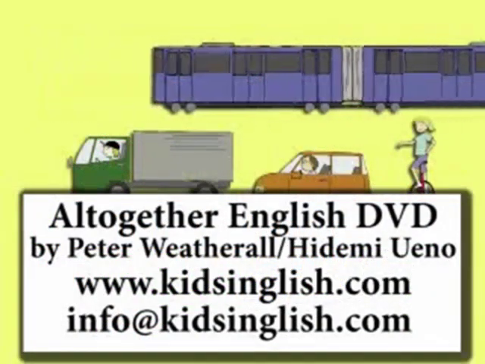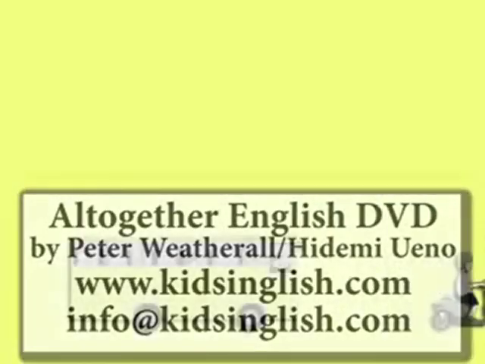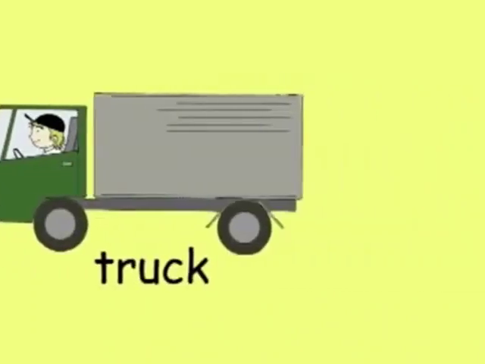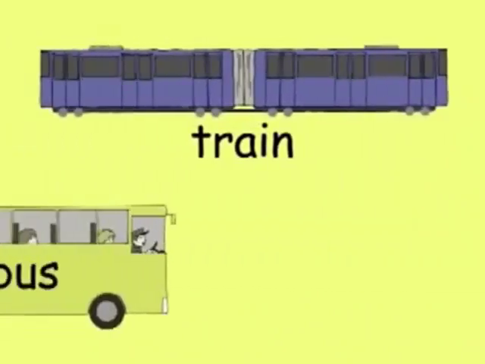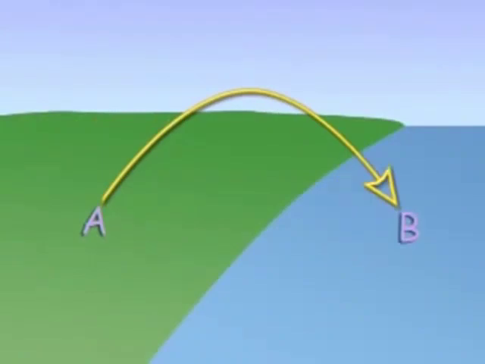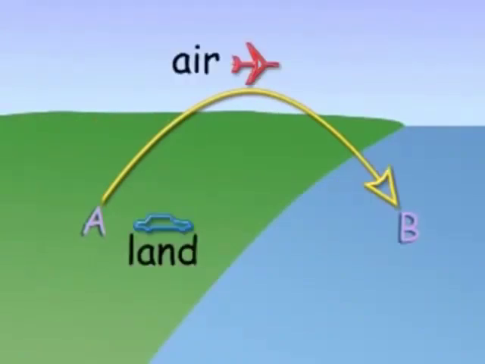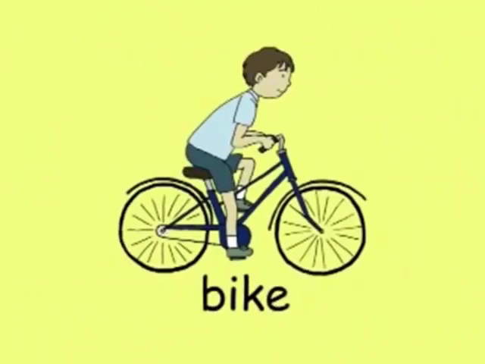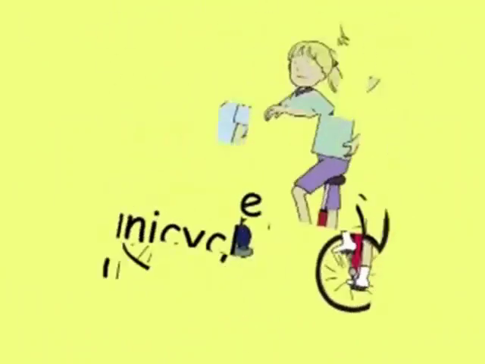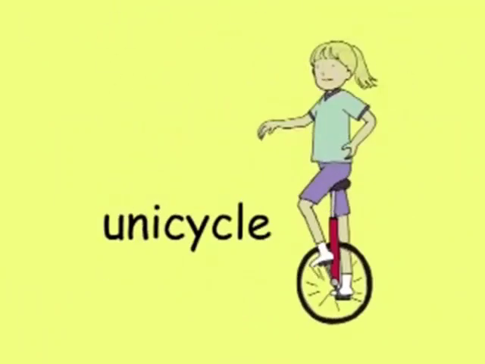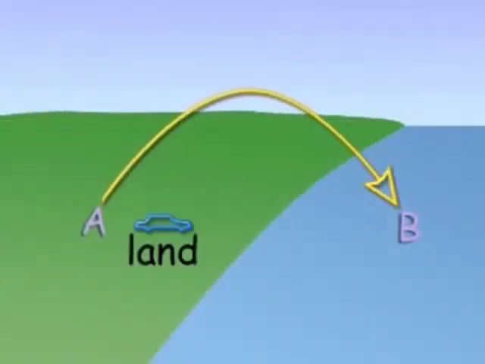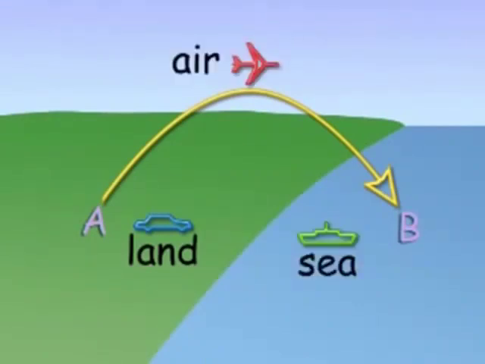You can drive a car, you can drive a truck, you can ride on a train or in a bus. How do you get from A to B? Over land, through the air, or on the sea. You can ride a scooter, you can ride a bike, you can ride a unicycle if you like. How do you get from A to B? Over land, through the air, or on the sea.